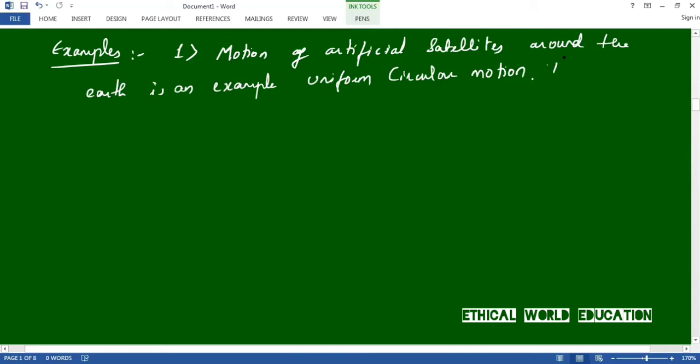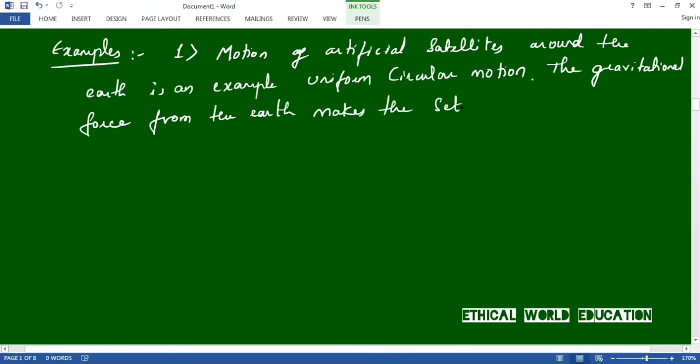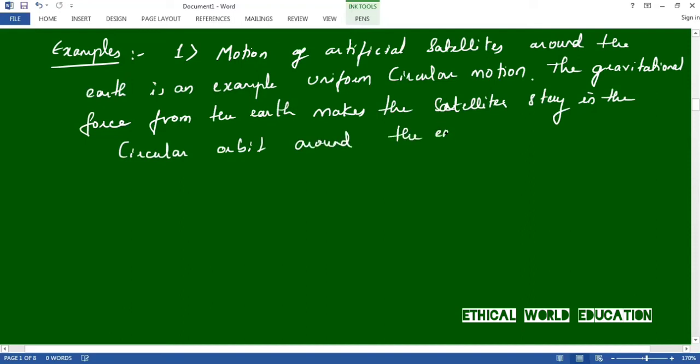I will write that important point: the gravitational force from the Earth makes the satellite stay in a circular orbit around the Sun, or sorry, around the Earth. This is an example.